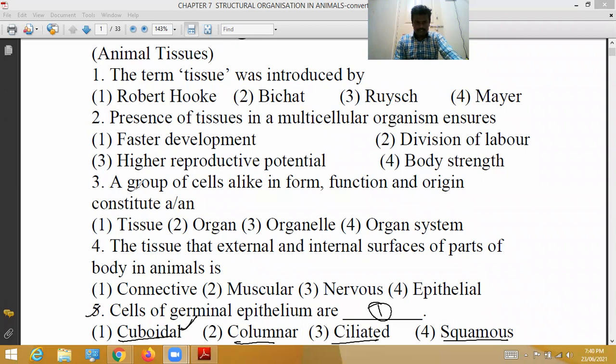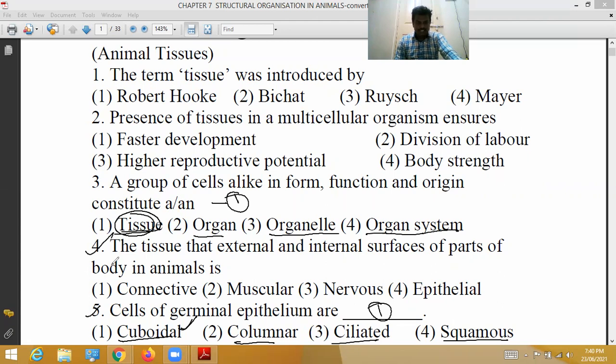Next, third bit. A group of cells alike in form, function, and origin constitute a tissue. Generally here, a group of cells with similar appearance and common function forms a tissue. So for the third question, the correct option is 1. The group of cells does not form organs, organelles, or organ systems.